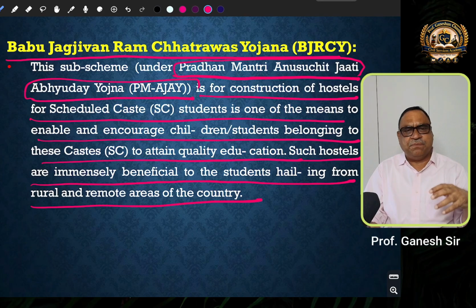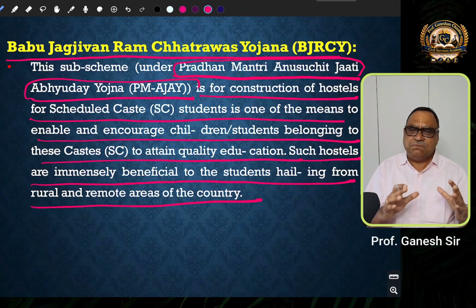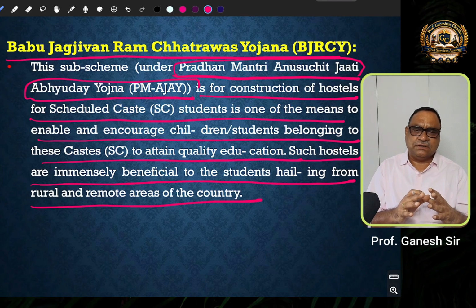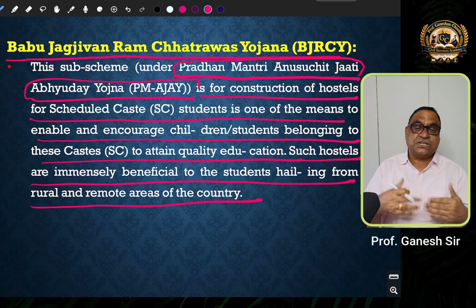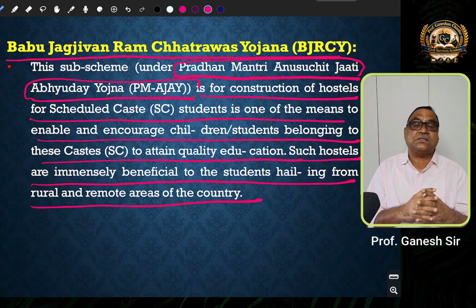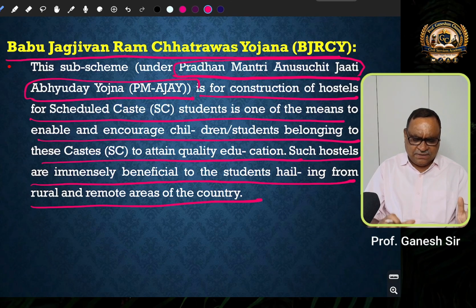So under this scheme, financial support is provided to the educational institutions from school level to the university level, and by availing the funding under this scheme, hostel buildings are constructed for schools and colleges. And in such hostels, accommodation is provided to the scheduled caste children. So this is, in fact, one of the most important schemes through which access to quality education can be provided for the scheduled caste children.